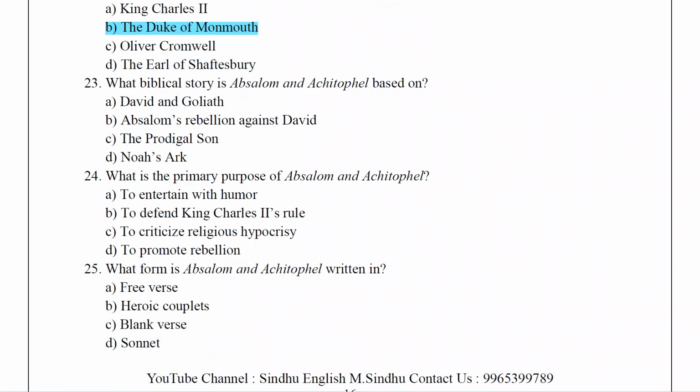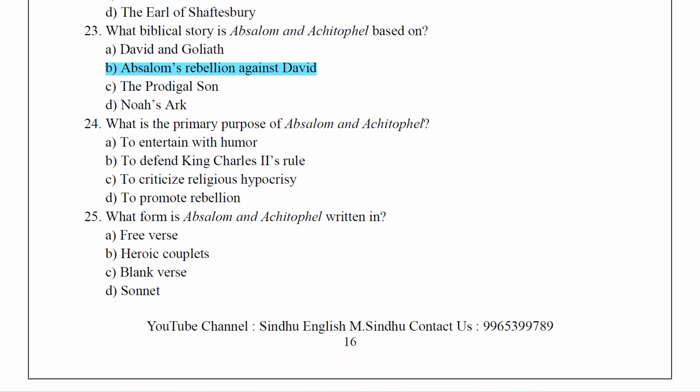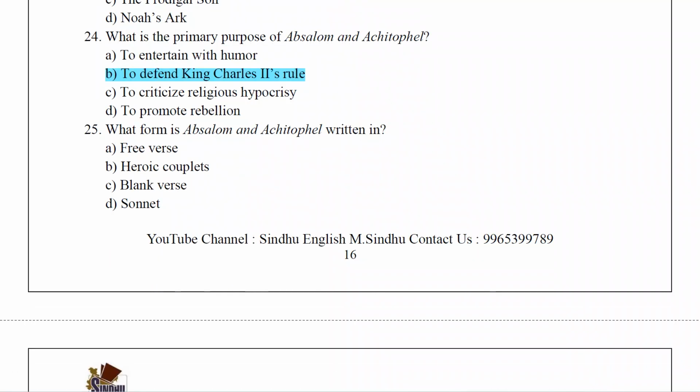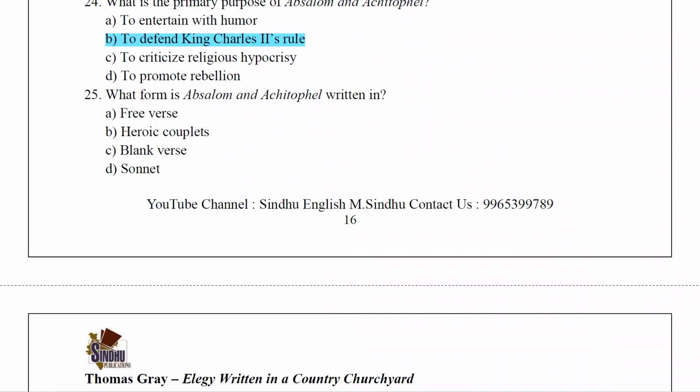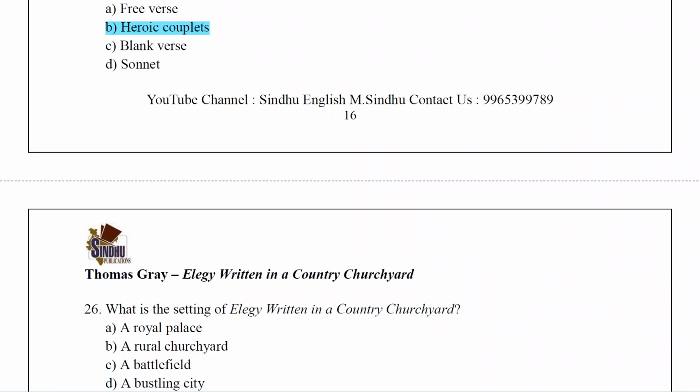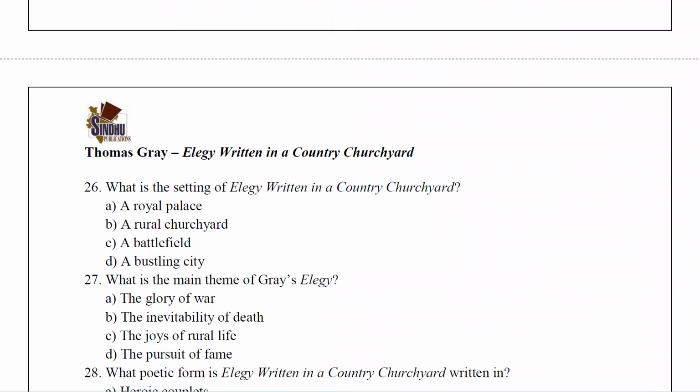What biblical story is Absalom and Achitophel based on? Absalom's rebellion against David. What is the primary purpose of Absalom and Achitophel? To defend King Charles II's rule. What form is Absalom and Achitophel written in? The answer is heroic couplets. So Dryden used the heroic couplet to write that poem.